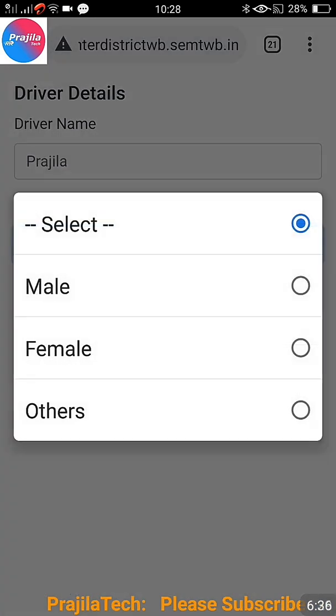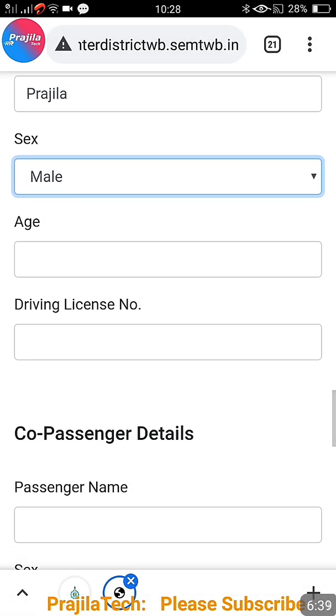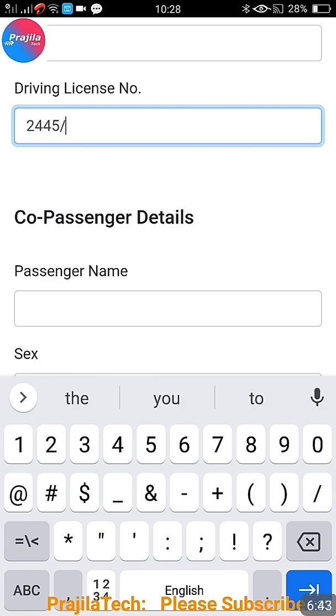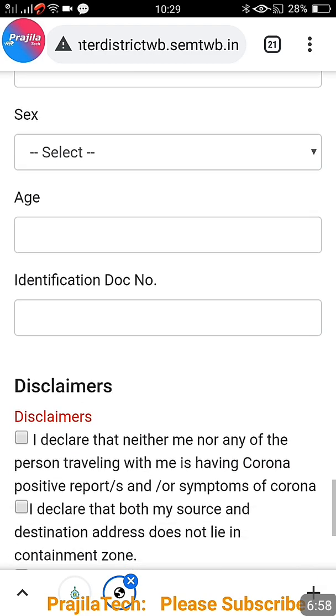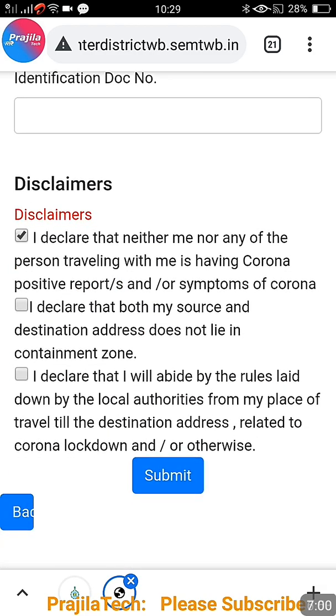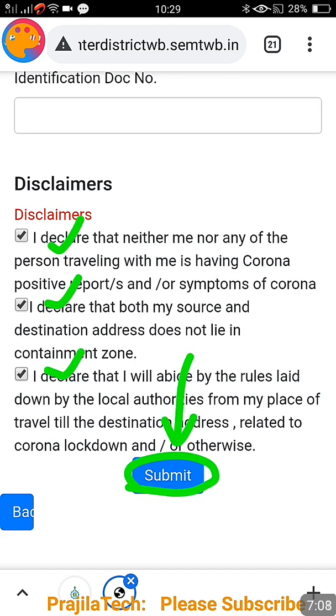And after that, now driver details, who is going to drive the vehicle you have to give. Same person means same person name you can give, and gender. And driving license is must. You have to enter the driving license of this driver, okay, because they may validate while traveling. Now there are co-passenger details, that means if you have more passengers you can enter their details also. This is possible only in the case of vehicle above two-wheeler. Okay friends, and after entering all co-passenger details, you have to agree on all the conditions, 3 conditions, and click on submit button.